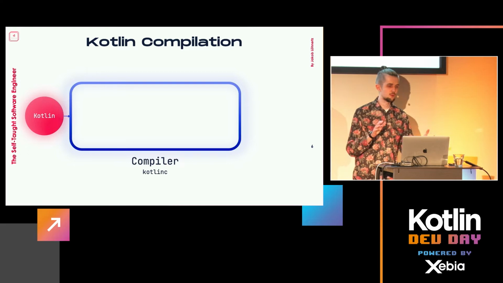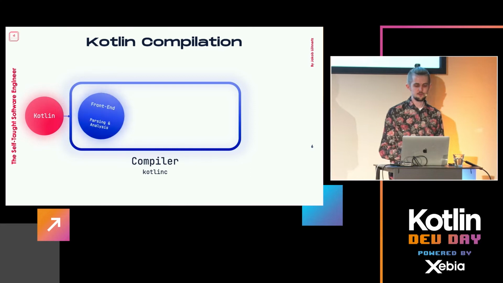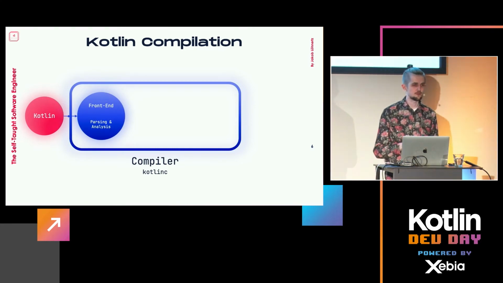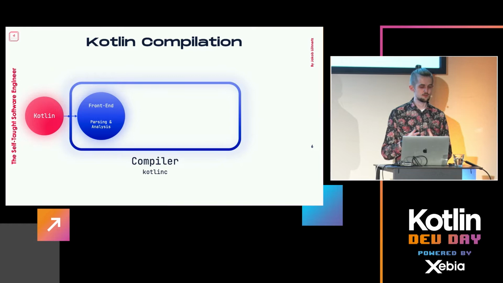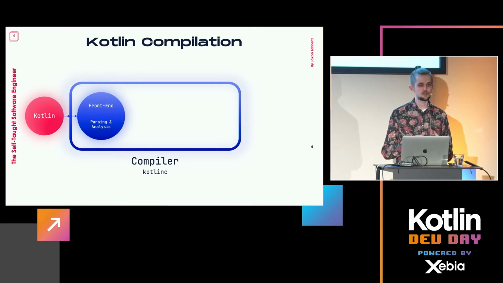Kotlin's compiler. It's this blue box right here. In this example, it's called Kotlinc, analogous to javac, I guess. So if we have our Kotlin source code here and we shove it in from the left-hand side, the first step, as many other compilers also have, is a front end. So this is where we would parse apart the Kotlin code into a more abstract representation, and we do some analysis. So that means stuff like, okay, this method wants an integer, that you don't pass a string, stuff like this that you can statically check and so on, and all sorts of analysis that makes sure that the language specification is respected.